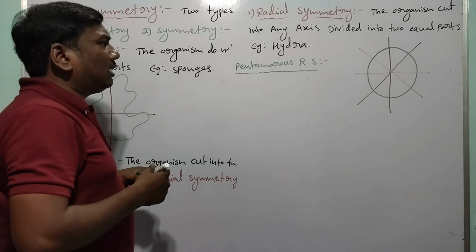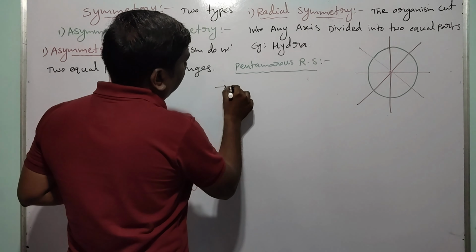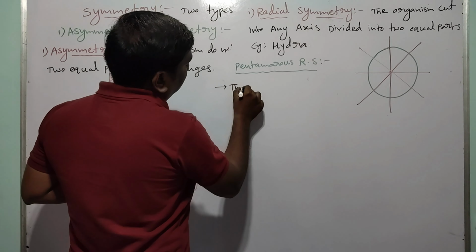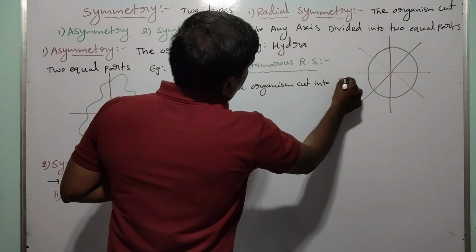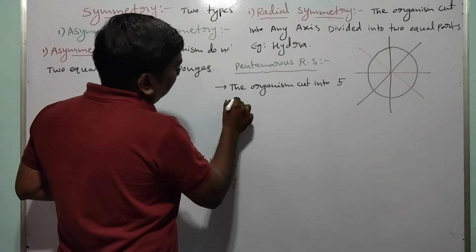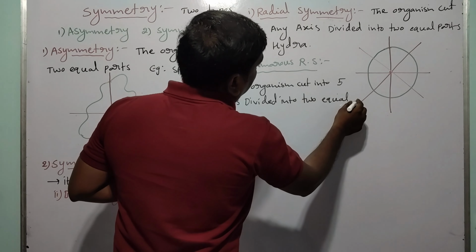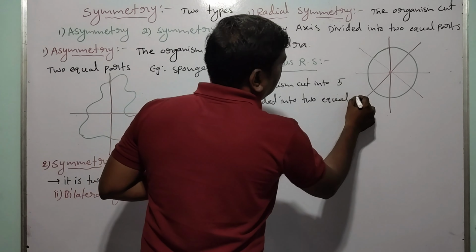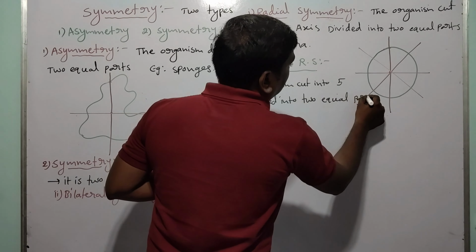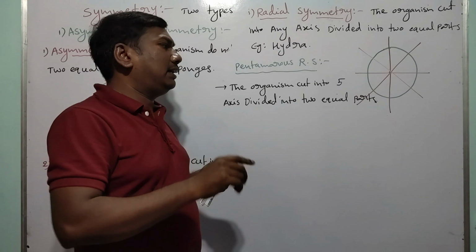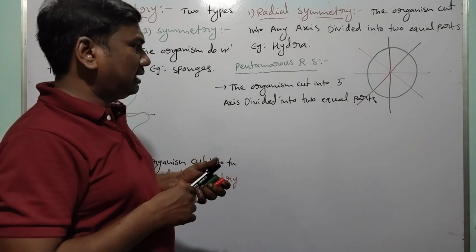So the organism cut along 5 axes, at 5 angles, is divided into two equal parts. This is called pentamerous radial symmetry. Pentamerous means the organism cut along 5 axes divided into two equal parts.